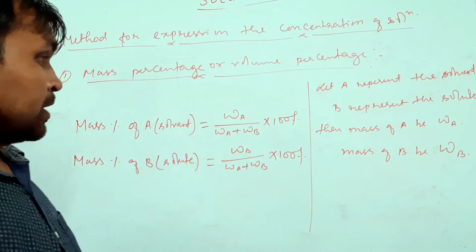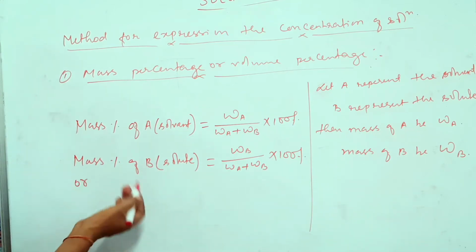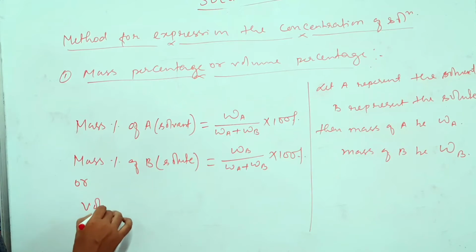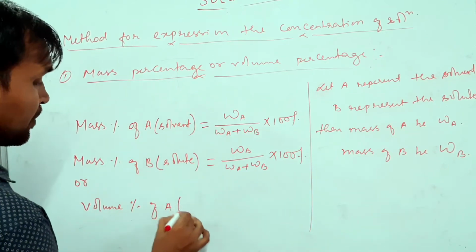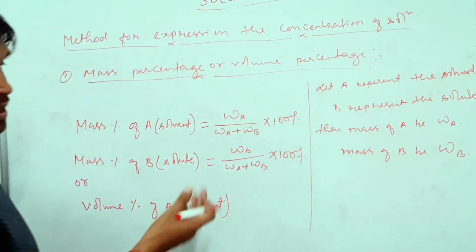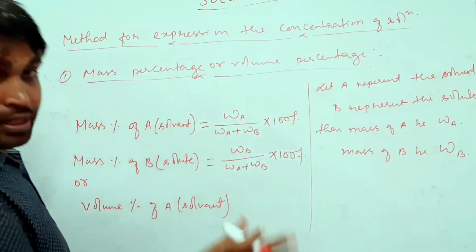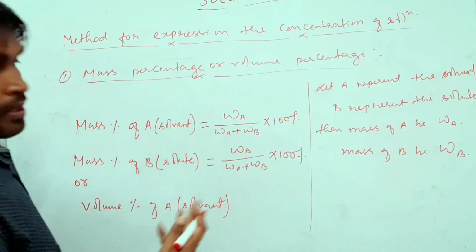Okay, got it? Now if you are calculating the volume percentage, you can write it in the same manner. Volume percentage of A, that is solvent. I am writing it in because right now we have just started, so that you don't get confused. But later on I will not be writing that A is solvent. You have to understand.